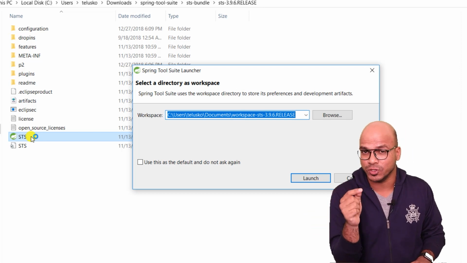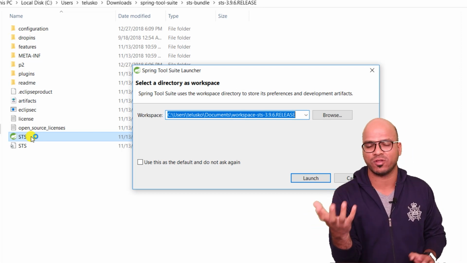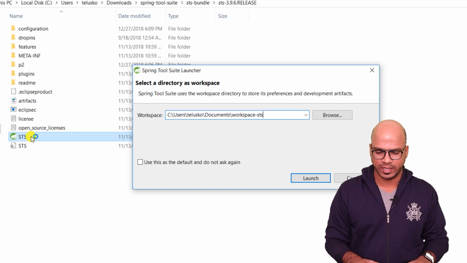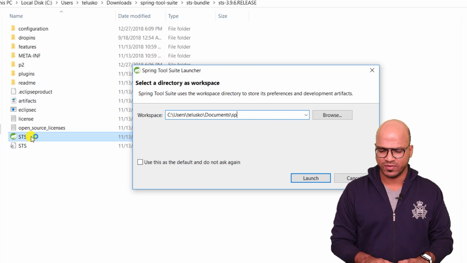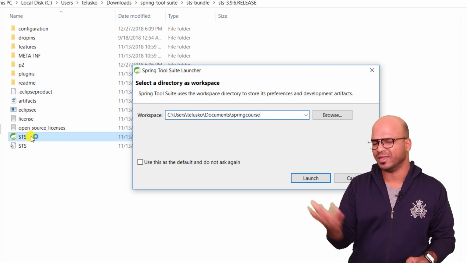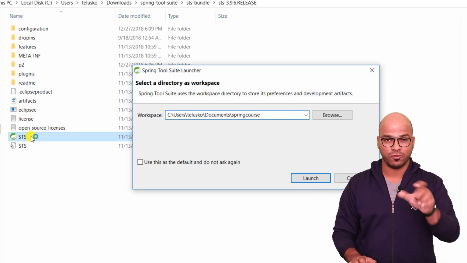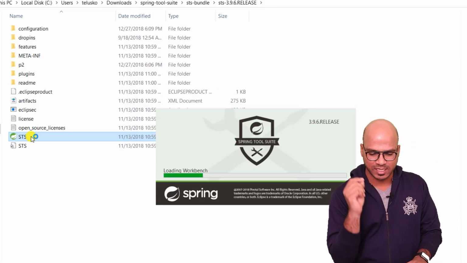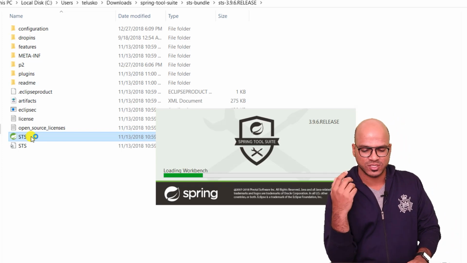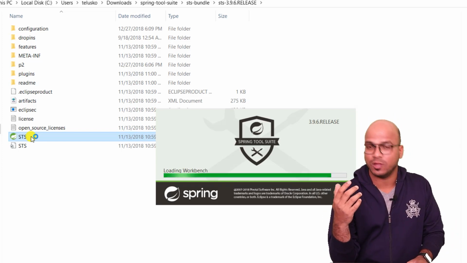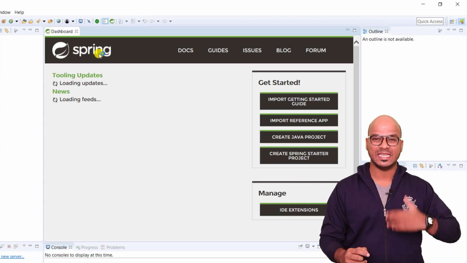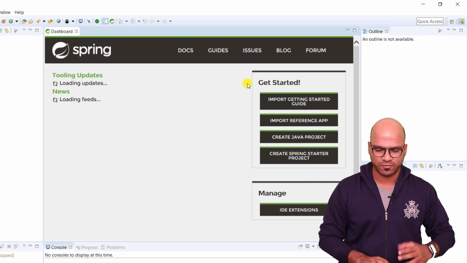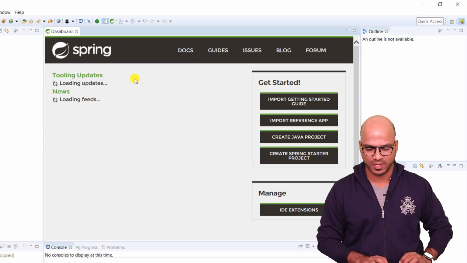It will take some time when you open it for the first time because it will load a lot of files. Now it will ask you for the workspace name as we do in Eclipse. So here I will give a name as Spring Course. Again, you can give any name, doesn't matter. It will simply create a folder in your documents in which you will be having all your projects. Simply click on launch and it will take some time to launch since we are doing it for the first time. So fast forward, you can see it is still opening. And so that's, my friend, is STS for you. Yes, it looks like Eclipse. Now I will close this dashboard. Of course, you can see we have reference documentation available here as well.